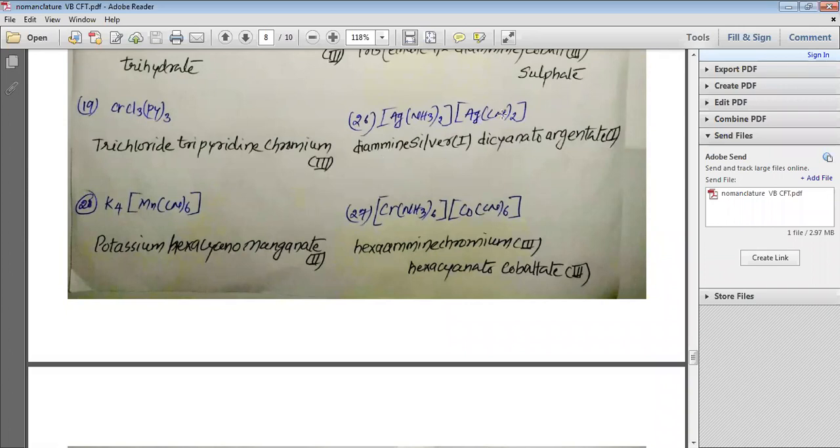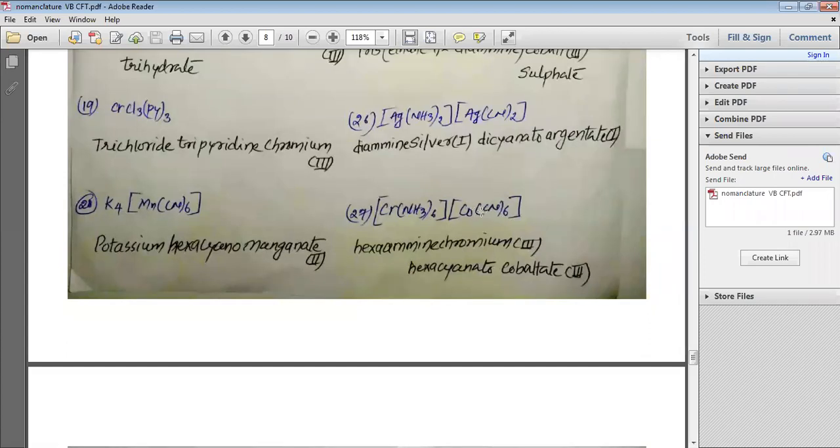Now this is the negative ion. Here we have 2 CN minus, so we should write dicyanido. And as this silver is present in the negative ion, we will have to write argentate, and the oxidation state is taken as 1. The same thing happens in this case, my dear students, where we have [Cr(NH3)6] and [Co(CN)6].